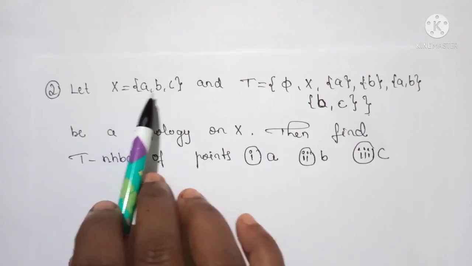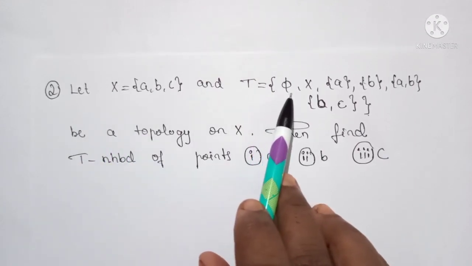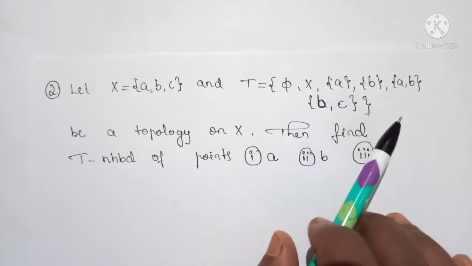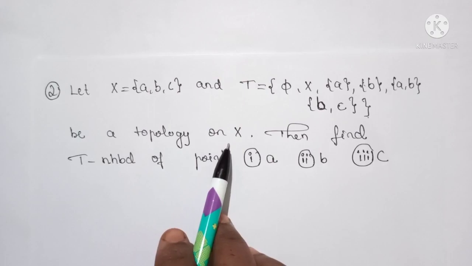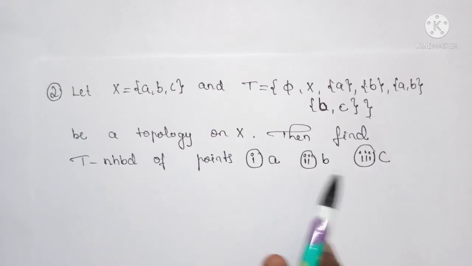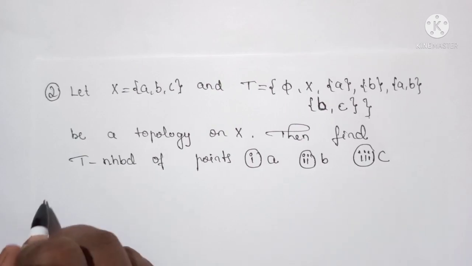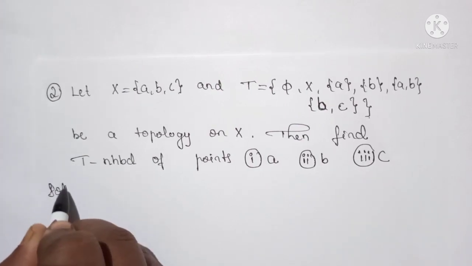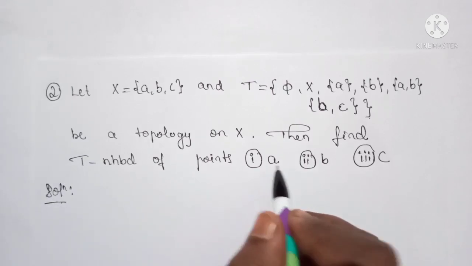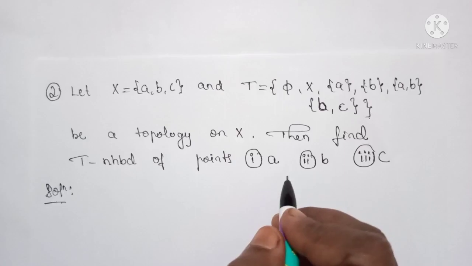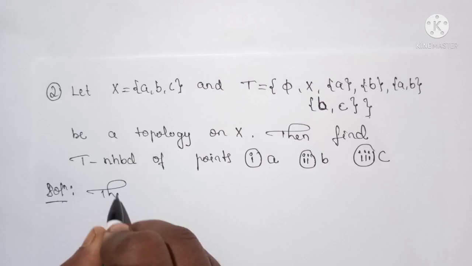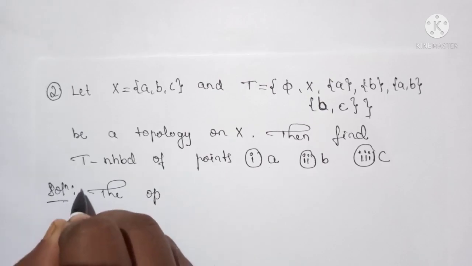Let X = {A, B, C} and T = {phi, X, {A}, {A, B}, {B, C}} be a topology on X. Then find the T-neighborhoods of points A, B and C. Okay, we use the same procedure: first we find all the open sets which contain A, then we find the supersets of those subsets containing A.